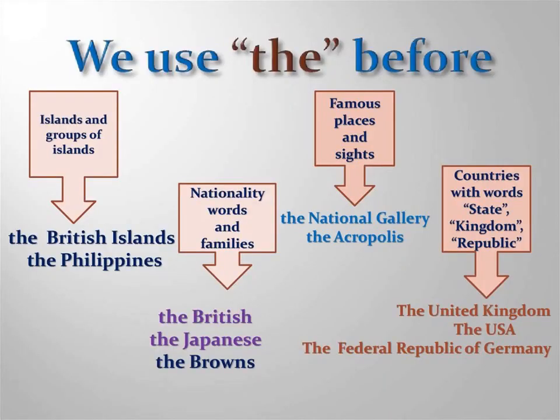Then we use the before islands and groups of islands, then nationality, the Indian, the British, the Japanese, then famous places and sites, the National Gallery, the Acropolis.